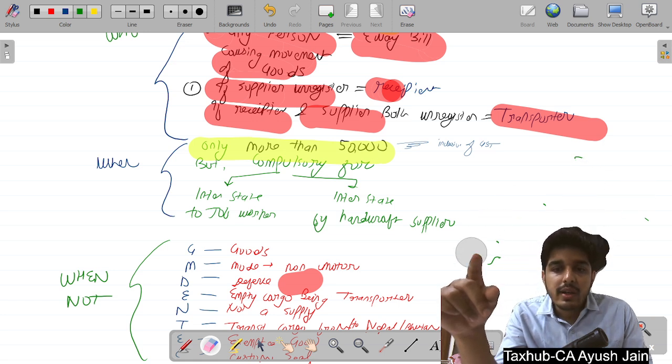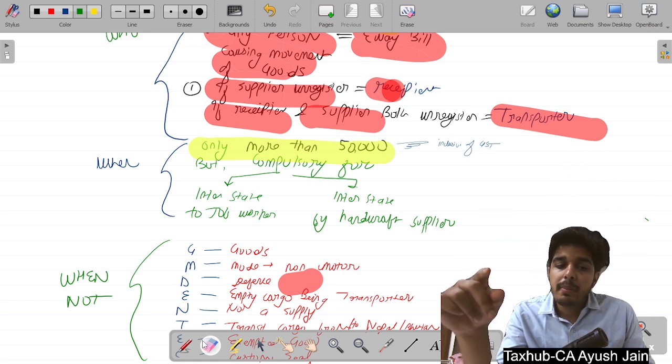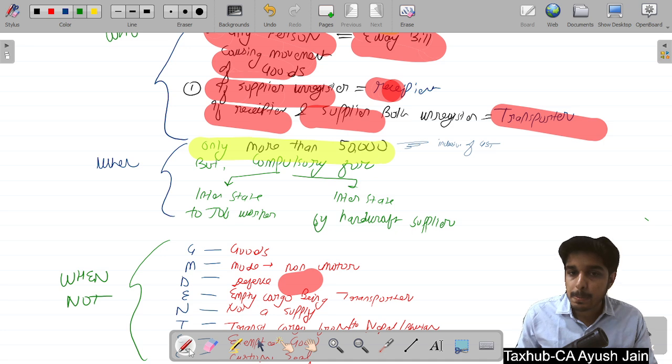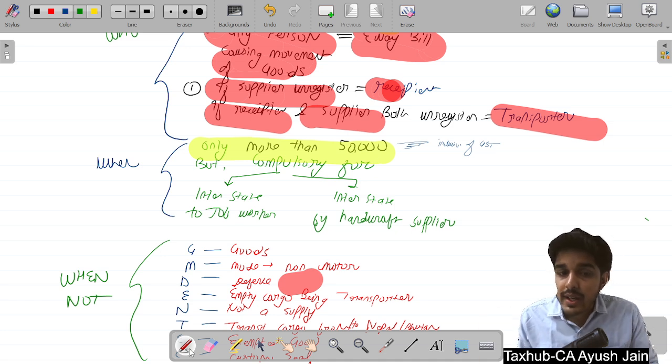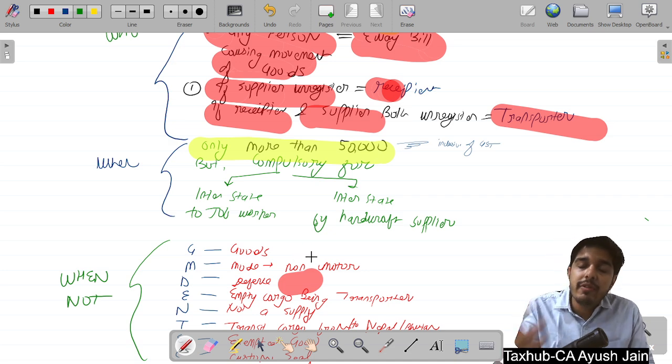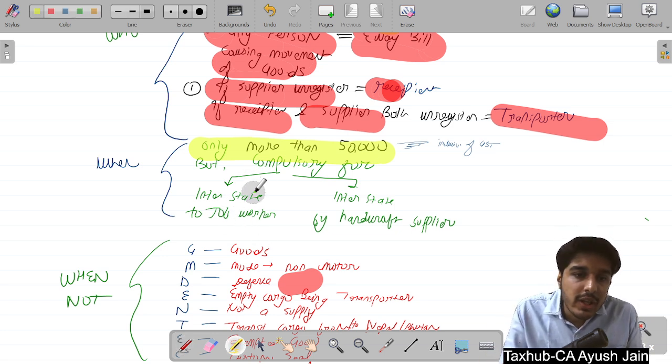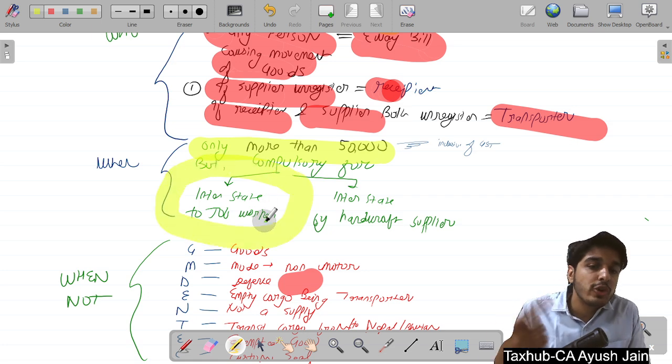Now we have seen the first case: if the value of the goods exceeds 50,000, then you have to issue the e-way bill. But in certain cases, even if the value is less than 50,000, the requirement for an e-way bill still arises. What are these two conditions? First, interstate movement to a job worker.